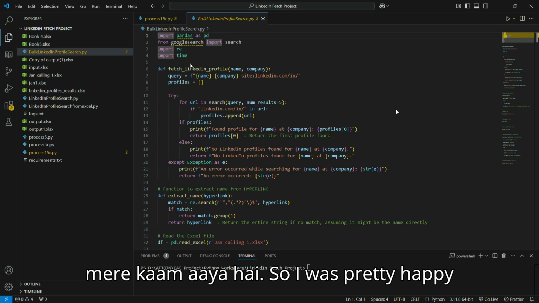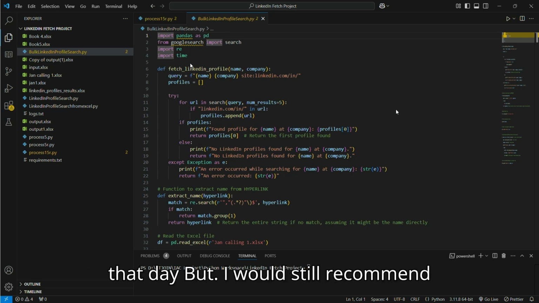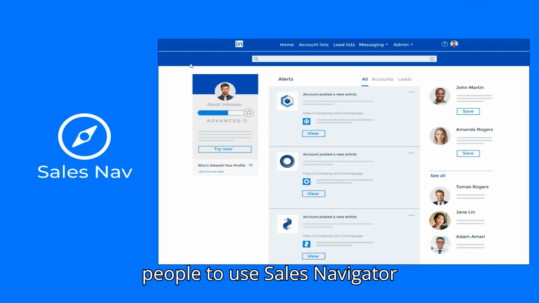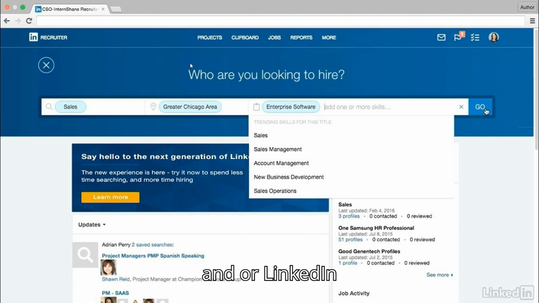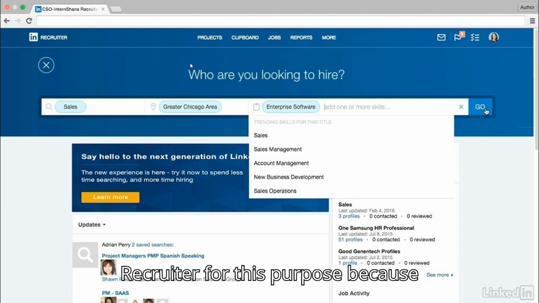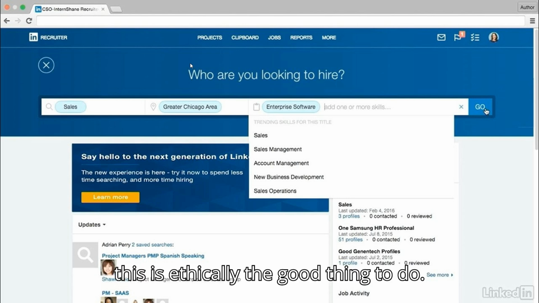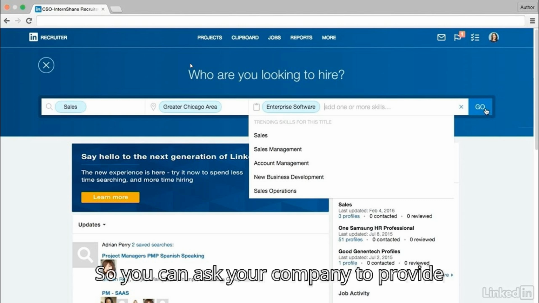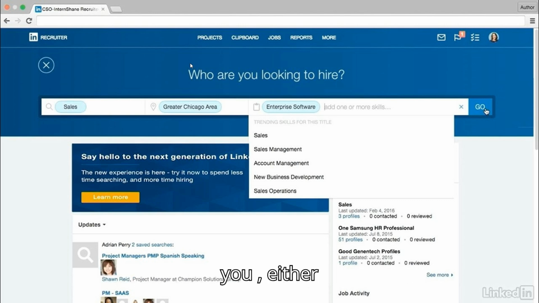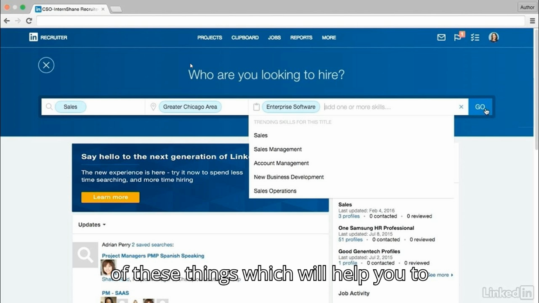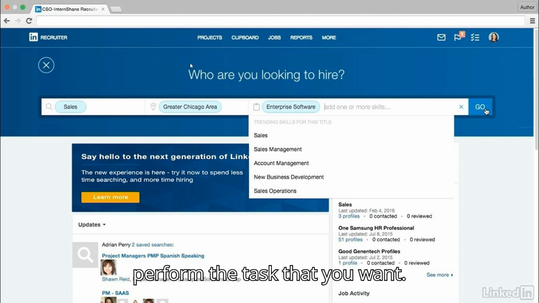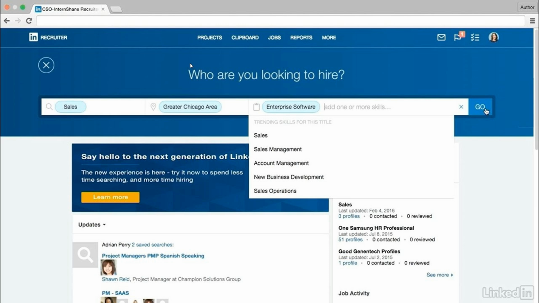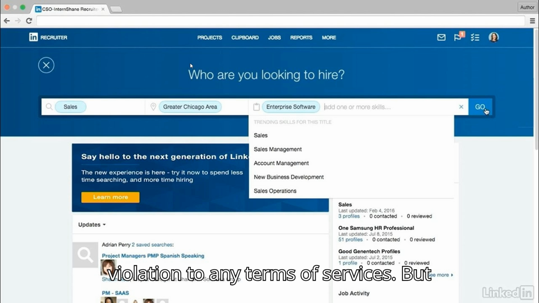So I was pretty happy that day, but I would still recommend people to use Sales Navigator and or LinkedIn Recruiter for this purpose, because this is ethically the good thing to do. So you can ask your company to provide you either of these software, which will help you perform the task that you want. This won't be in violation of any terms of service.